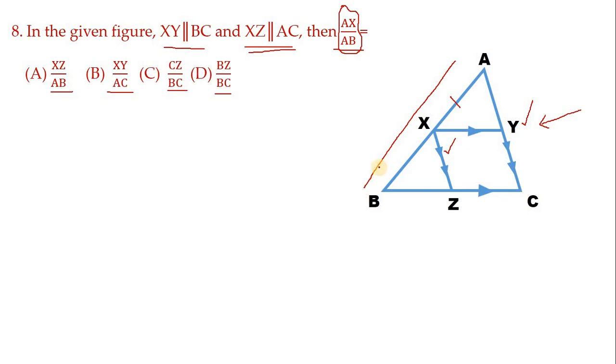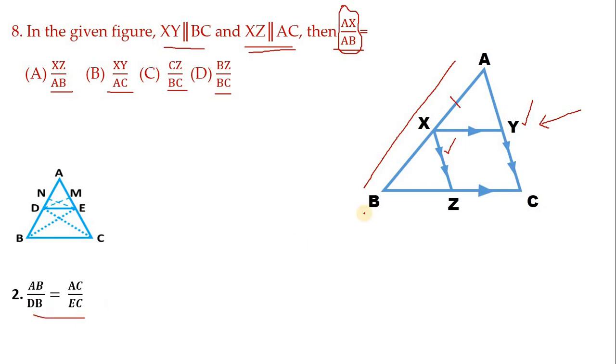Now which concept you will use, Thales or corollary of Thales? Exactly, we want to use corollary of Thales, and in corollary of Thales let us use the second one, AB by DB, this full, AB by DB, this one. So if you view in this direction, we can write like AB by AX and here BC by CZ. So this one I am writing here, BA by AX and BC by CZ.